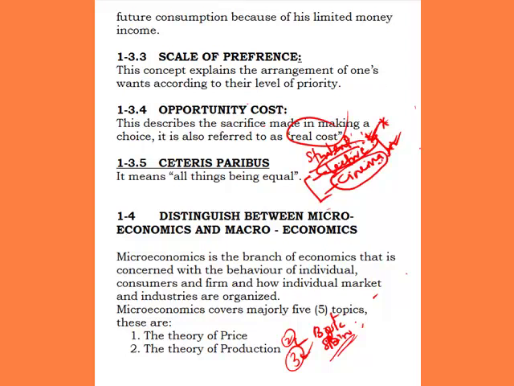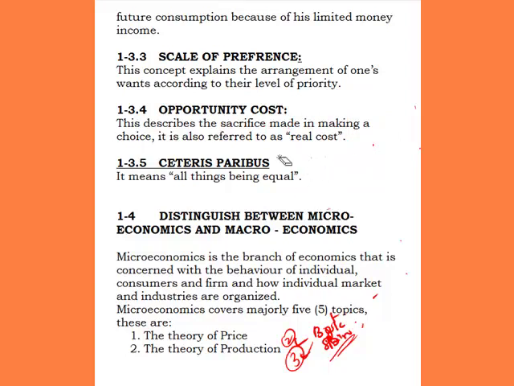And that's that. So now the next one is ceteris paribus. Ceteris paribus is a term in economics that simply means all things being equal. Now when we say all things being equal, what do we mean? It means provided all other conditions affecting a particular variable remain constant, then the assumption we are making or asserting is correct.